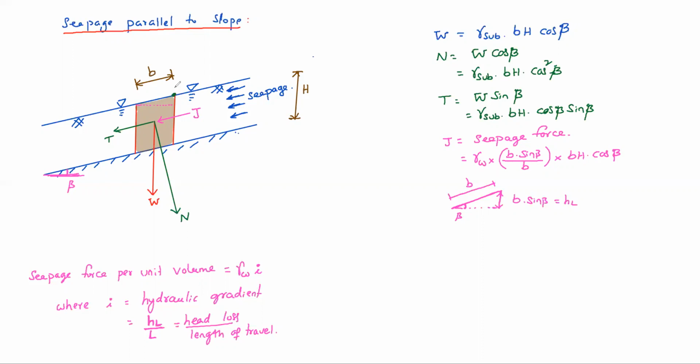Suppose this point is A, this point is B. A to B loss. Head difference is how much? B into sin beta, right? That is head loss. Potential energy ఎంత difference ఎంత తగ్గిపోతుంది? B into sin beta. Length of travel ఎంత అంటే B. So head loss by length of travel is nothing but hydraulic gradient. Clear అందరికి? So gamma W into I